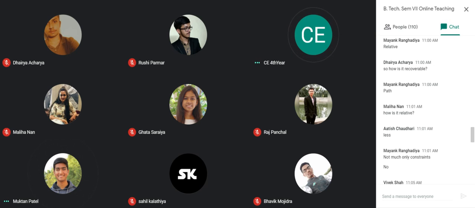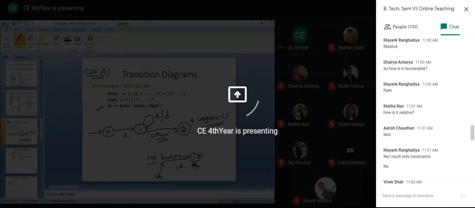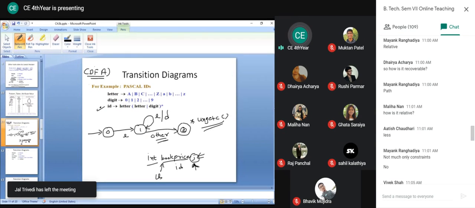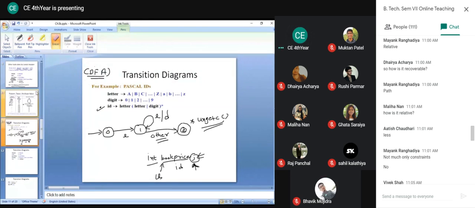So have you gone through transition diagram construction? Yes, transition diagram construction. No, we have not gone through that. Okay, so I will continue from that slide. So now let us see how we can construct this diagram. Let me construct it again so that you can understand.